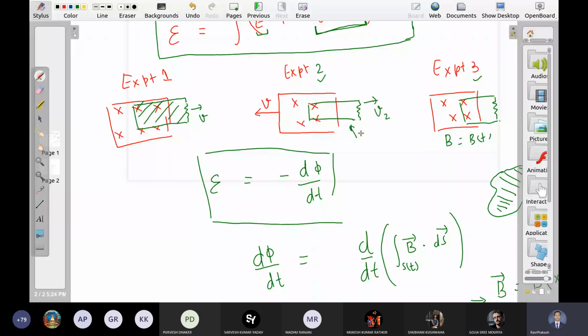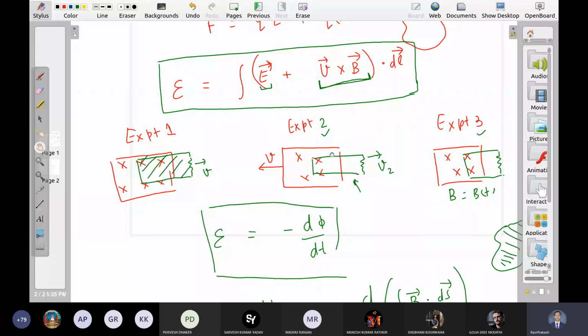Now you can see EMF will be from two parts. Magnetic field is moving, and what is the answer due to that? This first component, E dot dl. Coil is also moving, so the second component is also there, right? So in that case, both the terms are not zero. Complete EMF will come from this equation. Sir, that means both induced and motional, sir. Yes, yes. In that case, both the components are there. Induced is there, motional is also there.